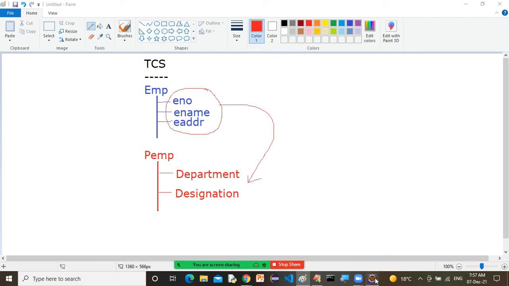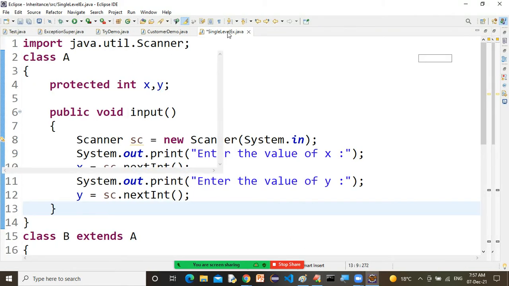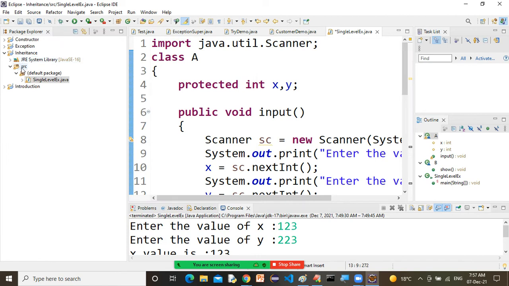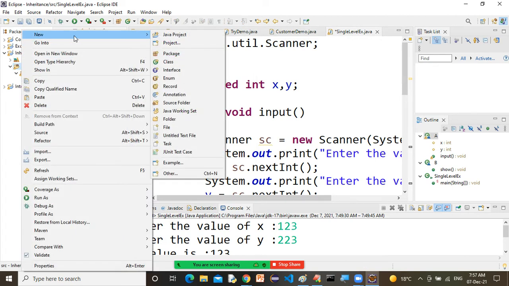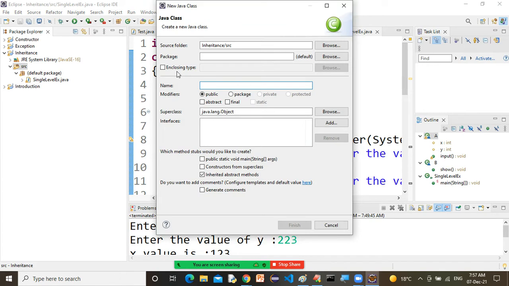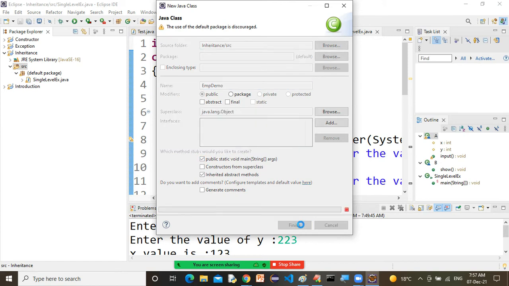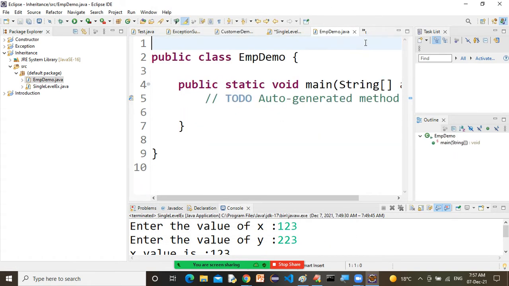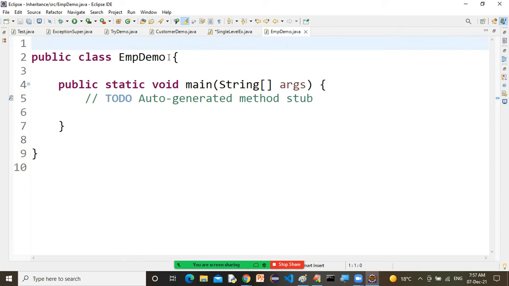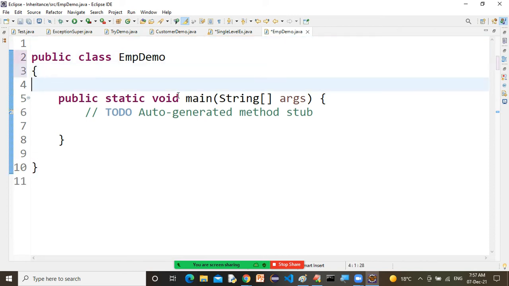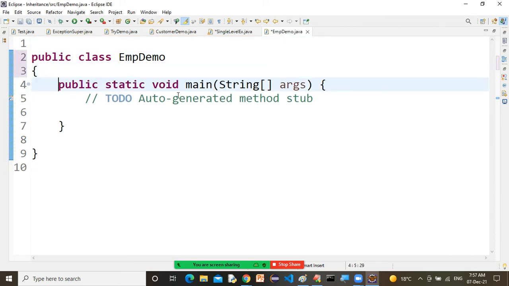On the basis of this, let's say I want to develop one program on the same concept. Just look at, sir. Right click on SRC, new class. Let's say EMP demo. Yes, I need a main method. Here we have a main method.